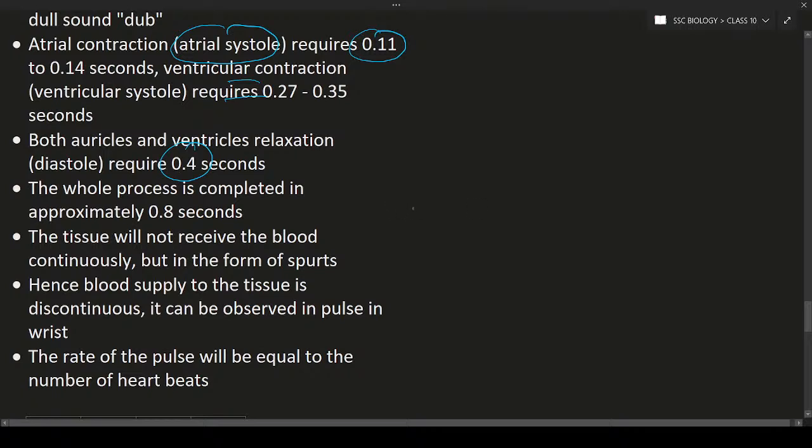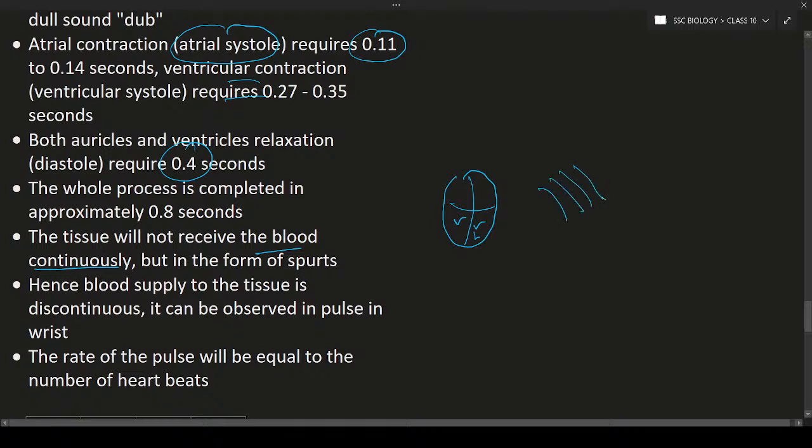So now we have to remember the most important thing. The tissue will not receive blood continuously. It means discontinuous blood is supplied to the tissue by the heart. How? We have just discussed this, this is the heart. The bottom two chambers are known as the ventricles. When the ventricles contract, the blood will be pumped to the pulmonary artery, and the left ventricle is going to pump blood to the systemic aorta. So our body is going to receive blood through the arteries only.